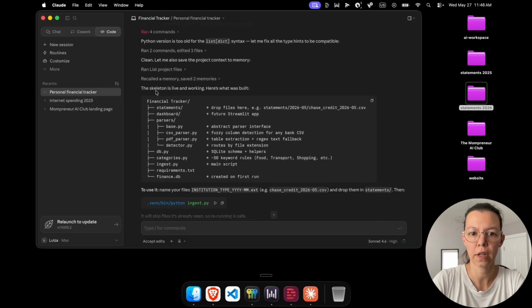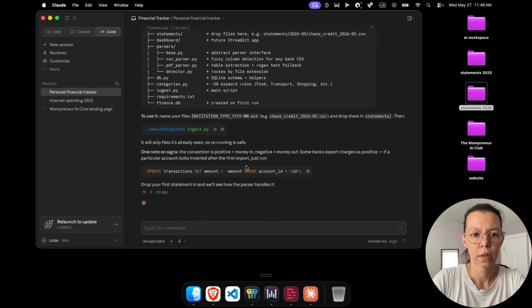The skeleton is live, and it's showing what it did. So it's asking me to give the files a specific name. I don't want that. I just want to drop them.